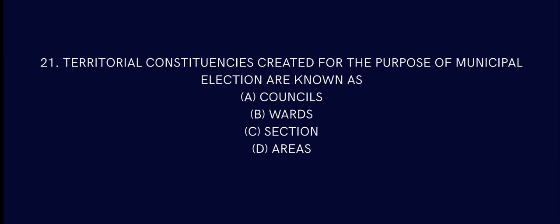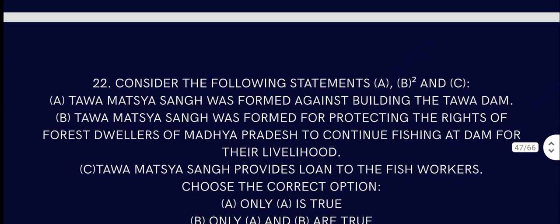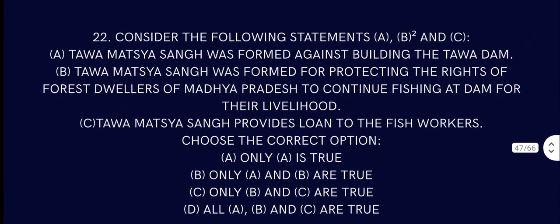Question number 21. Territorial constituencies created for the purpose of municipal elections are known as wards. Whoever lives in a town, they have wards. In villages, we have Gram.